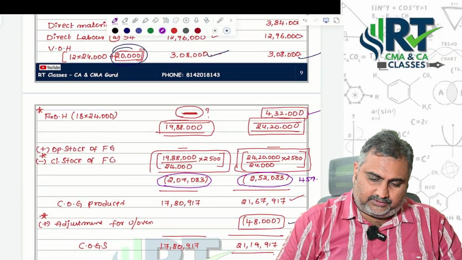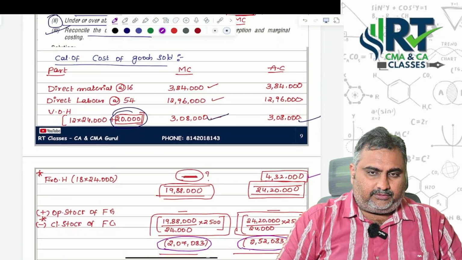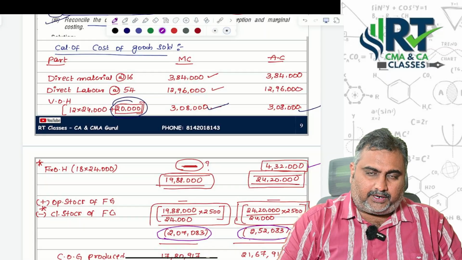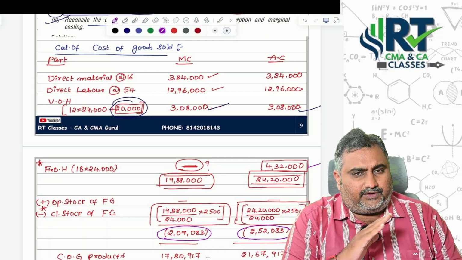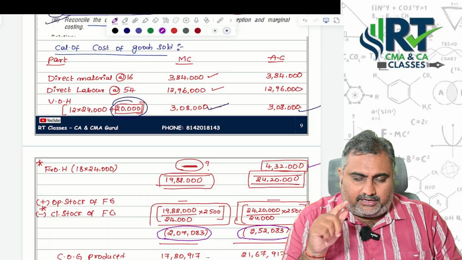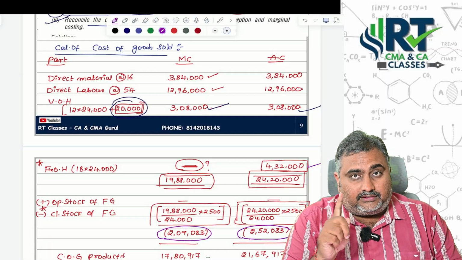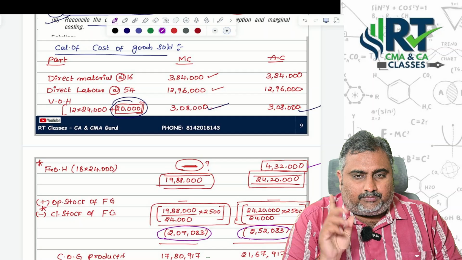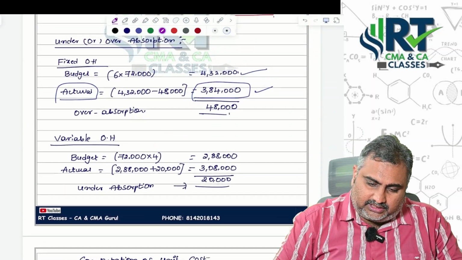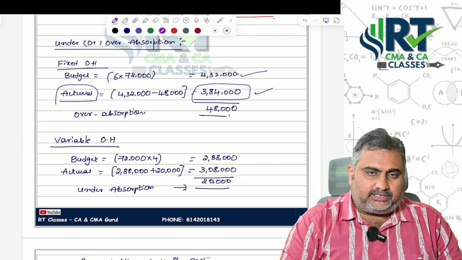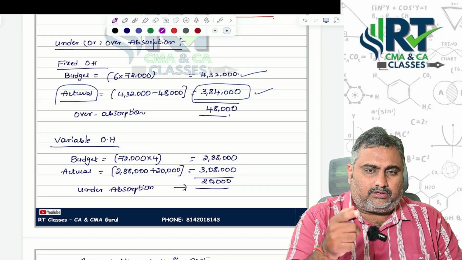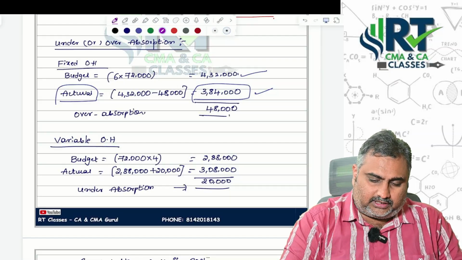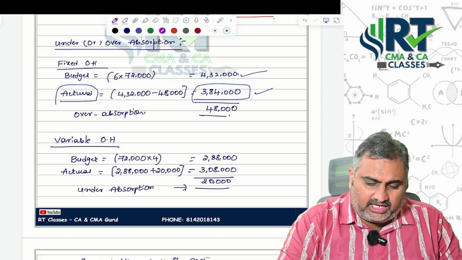See, sir, first we started with all the variable costs of production, but only the fixed part should be ignored whenever you are doing the production cost. Under marginal, fixed part should be ignored. But when it comes to absorption costing, don't take the actuals, go with the budget point of view. That's the reason the budget was given. See, sir, this is budget 6 rupees per hour, 72,000 labor hours are there, 6 rupees already given in the question. We got 4,32,000. This is what we will take under absorption cost.